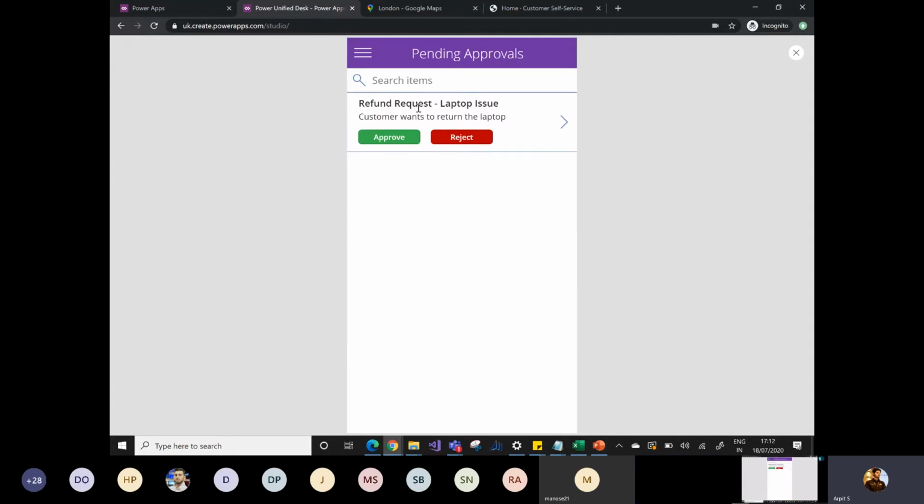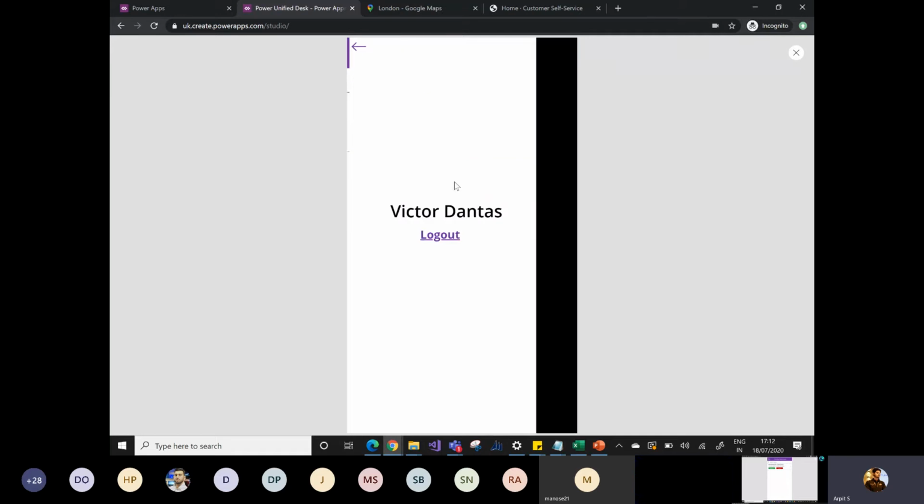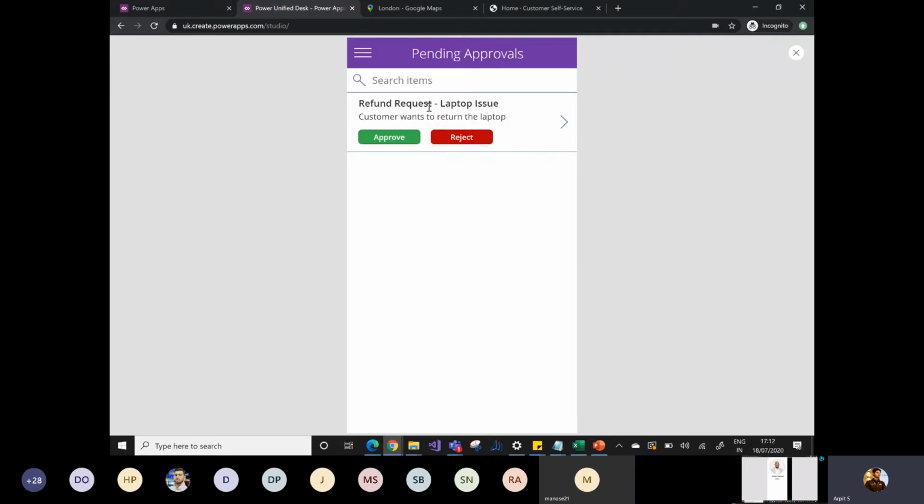So you can see here, as soon as Victor logs in, there is one request pending in his queue. So there is a pending approval list: refund request, laptop issue, customer wants to return the laptop. If Victor wants to simply approve or reject, he can do so from the list itself.